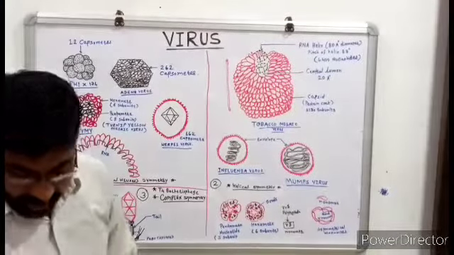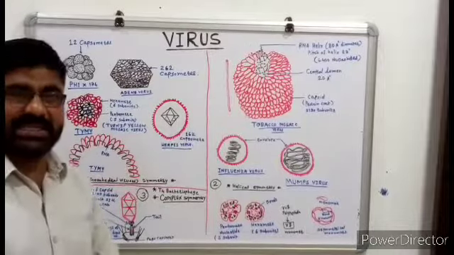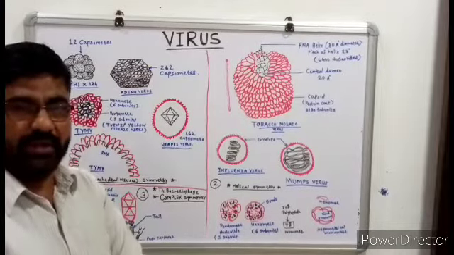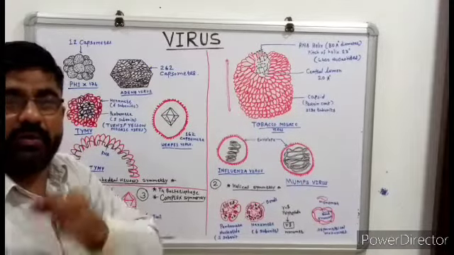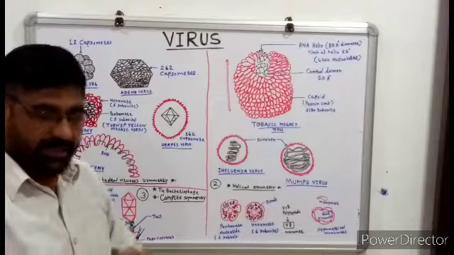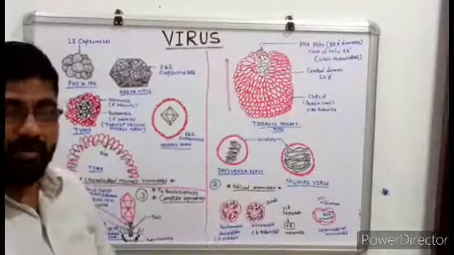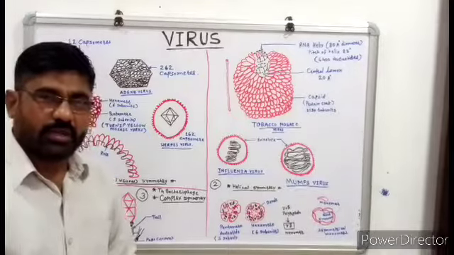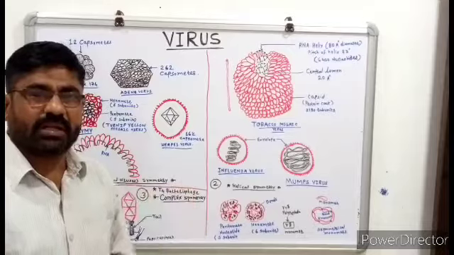Then an enveloped virus, for example the herpes virus. Herpes is a disease in which a serpent-like structure forms on the skin of animals, and it is called the herpes virus. There are different species of these viruses, such as the Zoster-like viruses; herpes viruses cause skin diseases.